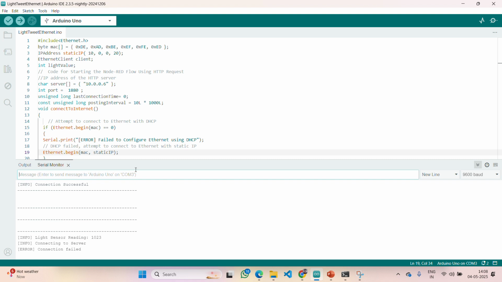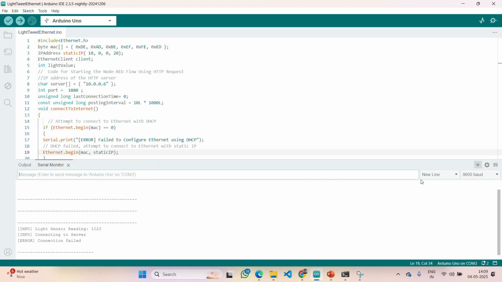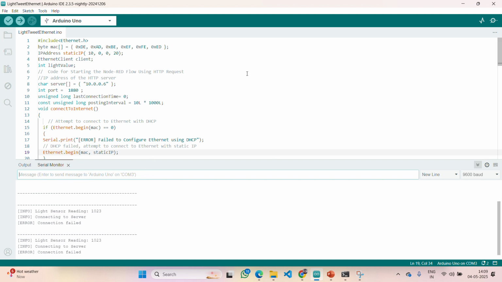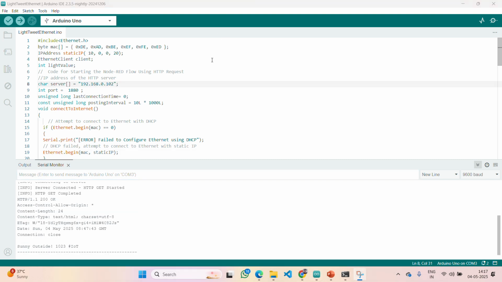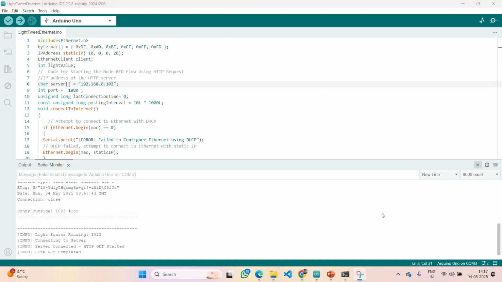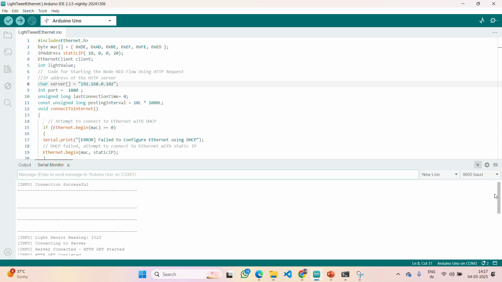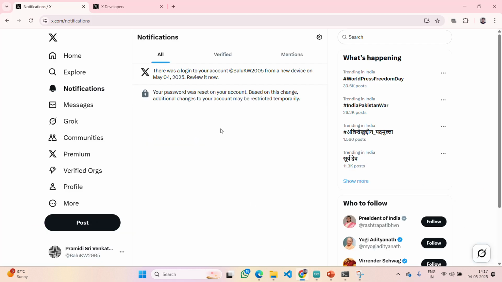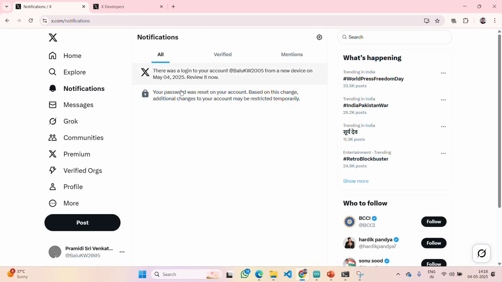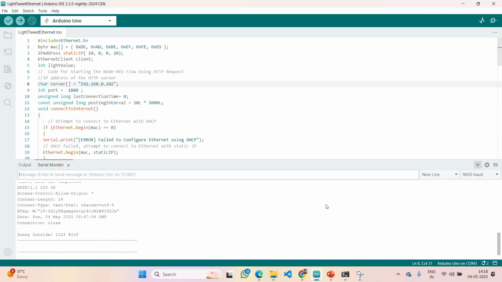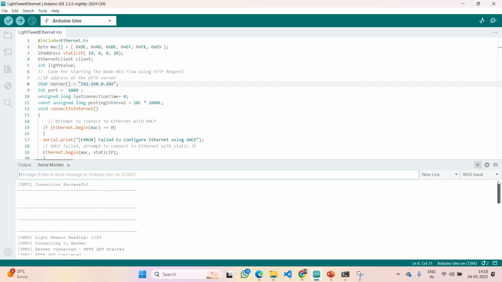Again connection failed. Now we will try to check with our IP address and all. Yes, guys. Now we are getting the messages successfully. So here let me show you my Twitter account also. For getting a notification, it takes somewhat time. You need to wait. But here you can see the connection is being established.